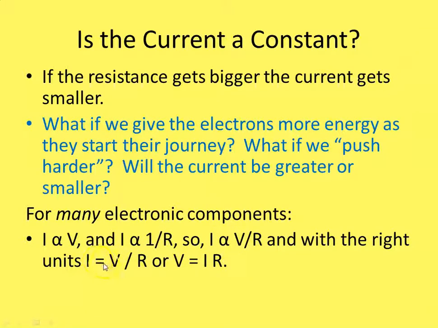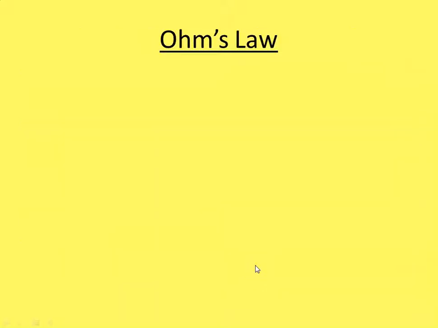And with the right units, we turn this proportion into an equal sign. Remember, to turn a proportion into an equal, you insert a constant. If you want the constant to be 1, you just choose new units. For resistance is what we're going to choose new units for. And we get V equals IR. You could do I is V over R. That's really the more truthful way of saying it. The current is a result of the voltage and the resistance of the circuit. But we don't like divided by symbols, and it's been written like this for 100 years. So V equals IR is a famous equation. And that's called Ohm's law.